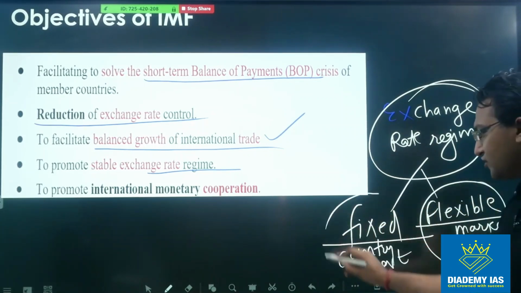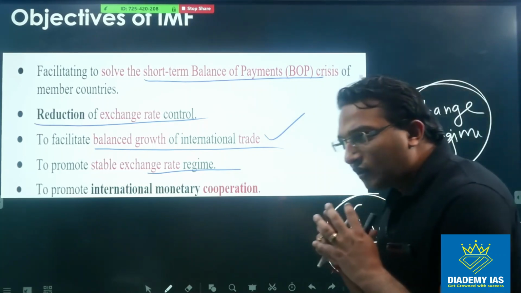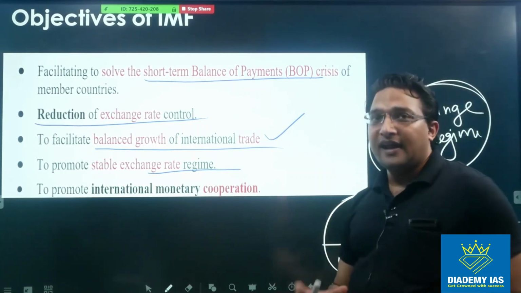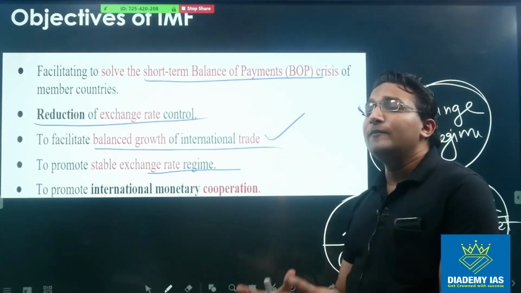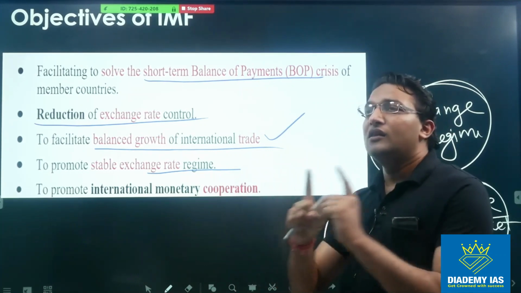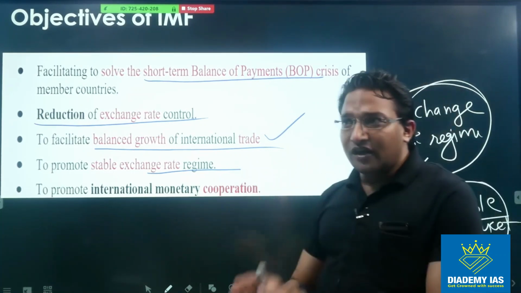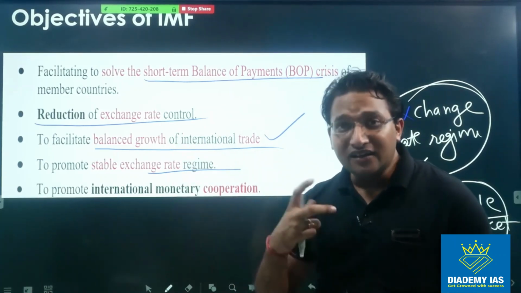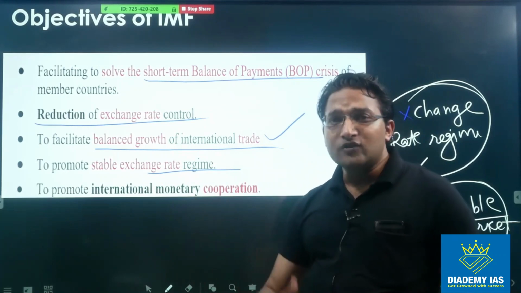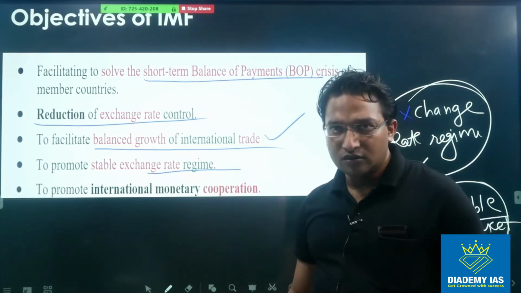So the fixed exchange rate regime basically indicates that the government of the country has control over the exchange rate, which is not good for the international free flow of funds, because the particular country can decrease or increase the exchange rate and take the benefit in terms of high export and low import, right?